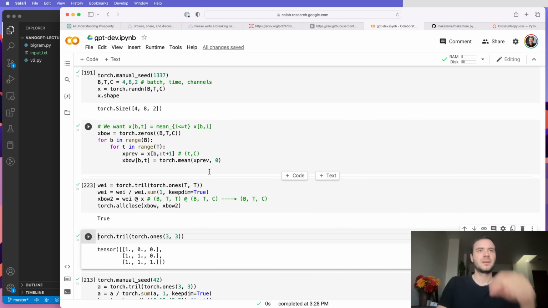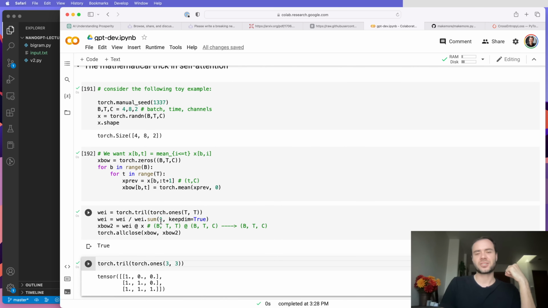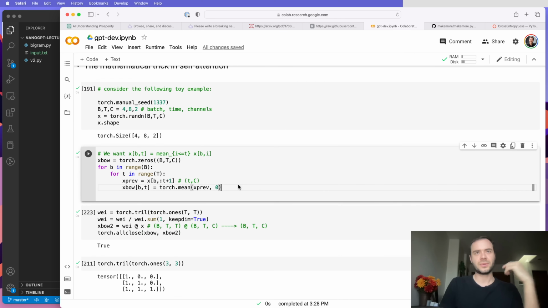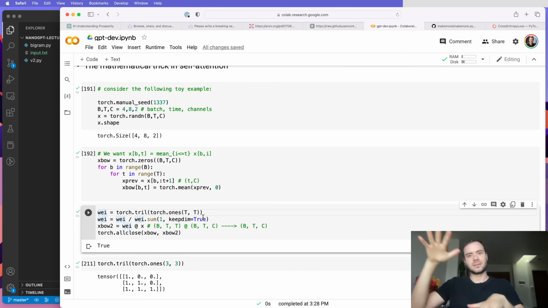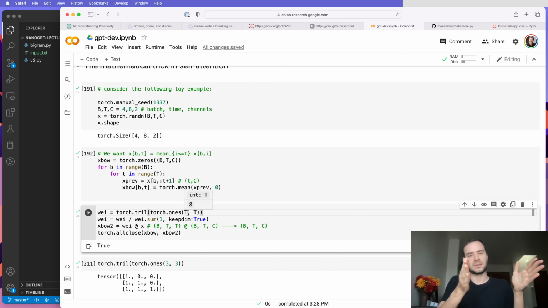So what happened here? The trick is we were able to use batched matrix multiply to do this aggregation, really. And it's a weighted aggregation, and the weights are specified in this T by T array. We're basically doing weighted sums, and these weighted sums are according to the weights inside here, which take on this triangular form. And so that means that a token at the tth position will only get information from the tokens preceding it. So that's exactly what we want.